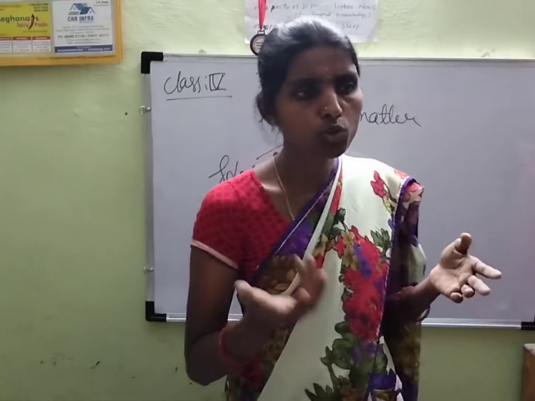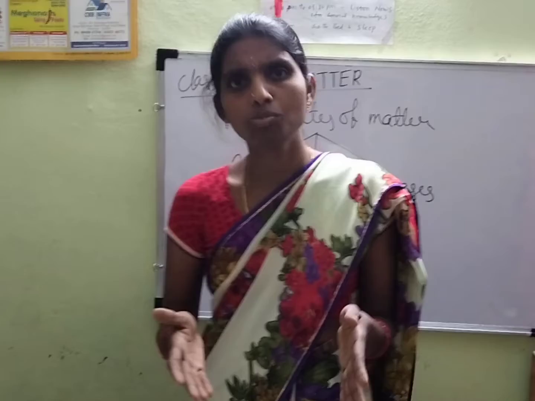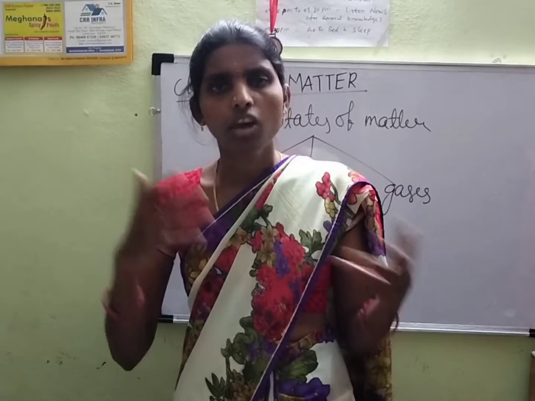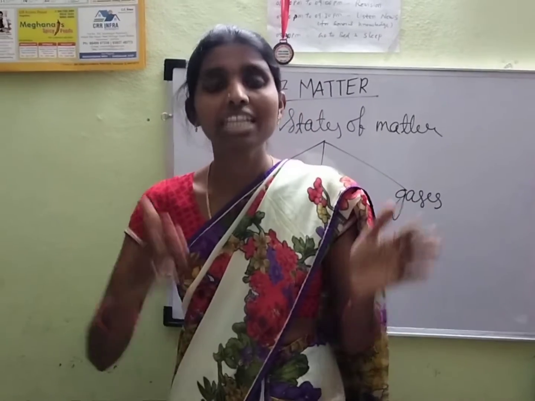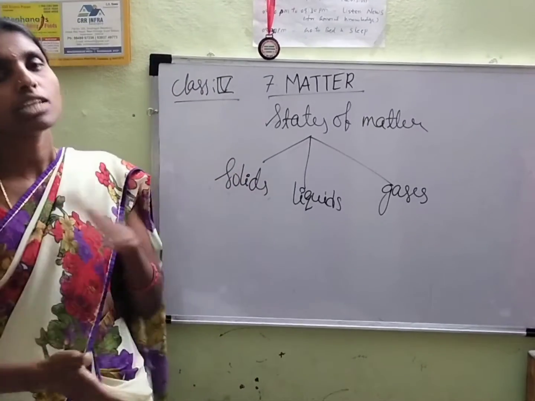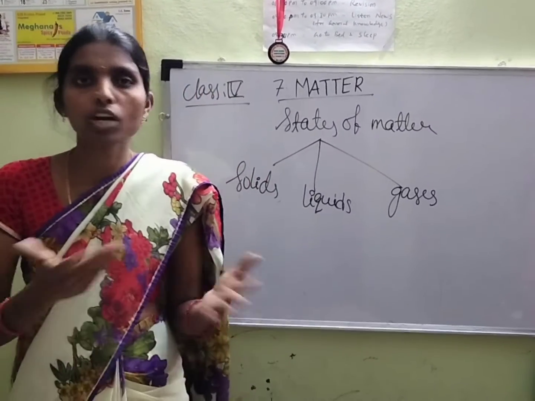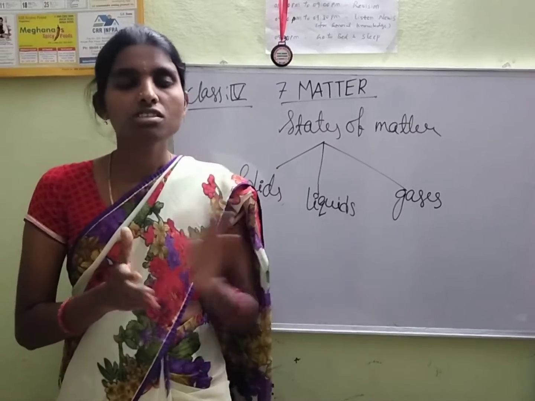For example, your mummy goes to the market. She will bring half a kg of vegetables, half a kg of carrot, or 1 kg of any vegetable. The kg is nothing but a mass. So whatever matter is, it has mass and it occupies space. We discussed this in the previous class.